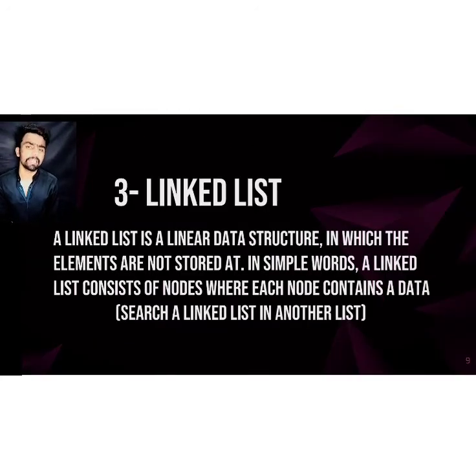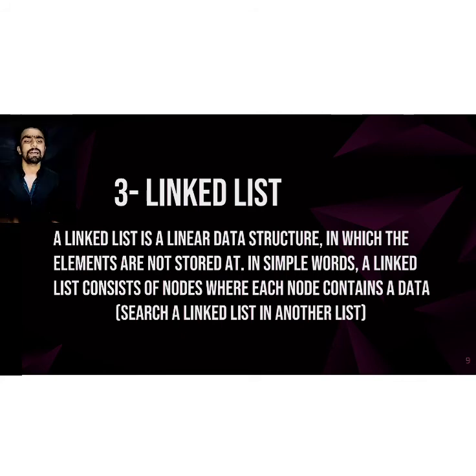Third topic, linked list. A linked list is a linear data structure. So let me define further. A linear data structure is one that can be searched in sequence, in ascending order, which will not skip any number. In simple words, a linked list is made up of nodes where each node contains a data value.